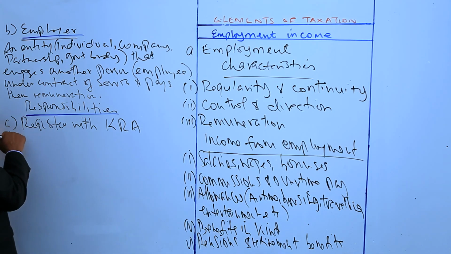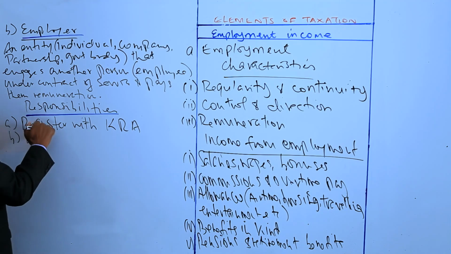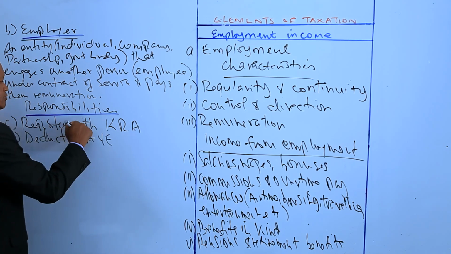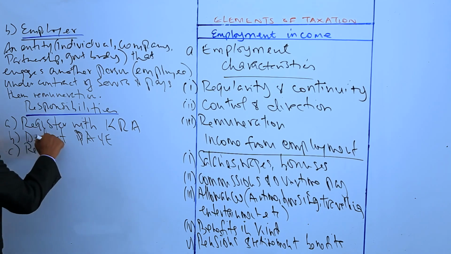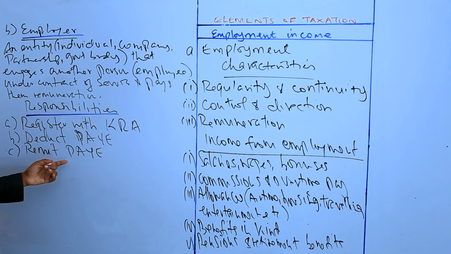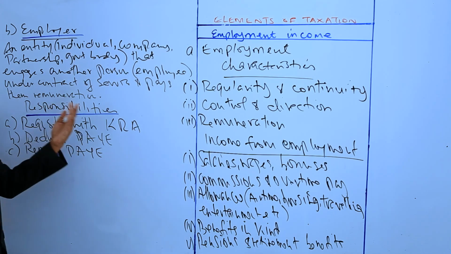The second obligation is to deduct. The employer has a responsibility to deduct payee, to calculate and deduct the appropriate amount of pay as you earn from employee's salary or wages each month according to the prescribed tax rates. That is the second obligation. Now, the third obligation is to remit payee. Because it is possible, candidates, to deduct payee and not remit.